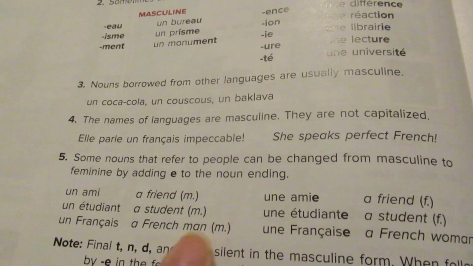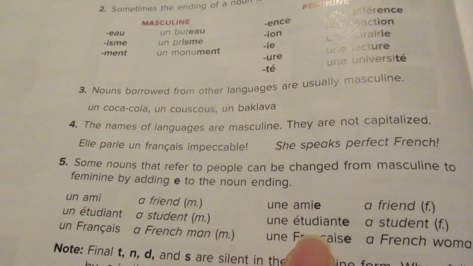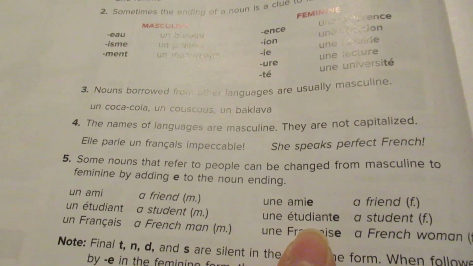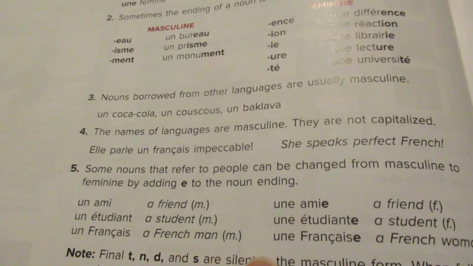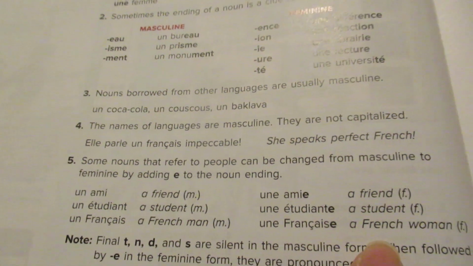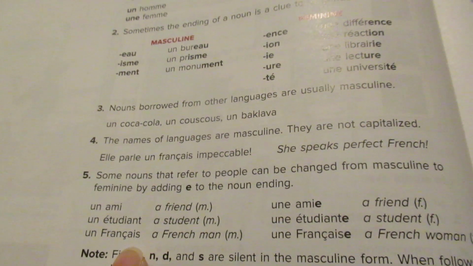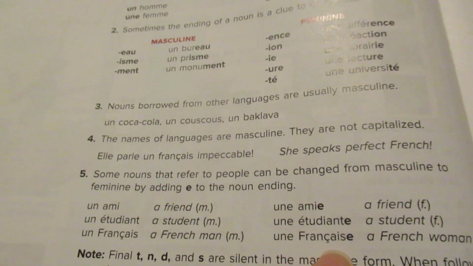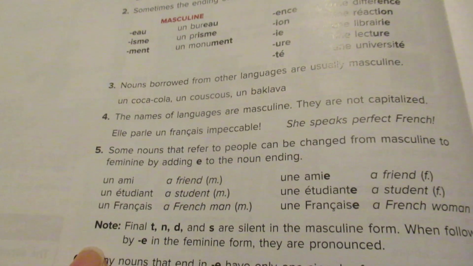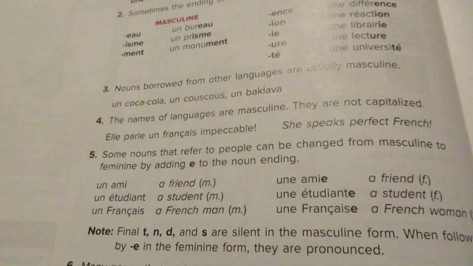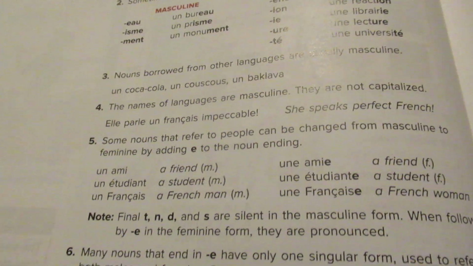Now notice with the T here, un étudiant, in the masculine form, I do not hear that final T, but une étudiante, I will hear it. And then we have un français. This is a French man, une française, a French woman. And again, on the S there, français, you're not going to hear it here, but française, you do hear that S, it sounds like a Z. And that's what this note here is telling you, that T, N, D, and S's are usually silent in the masculine form, but if it's in the feminine form, you're actually going to pronounce those.